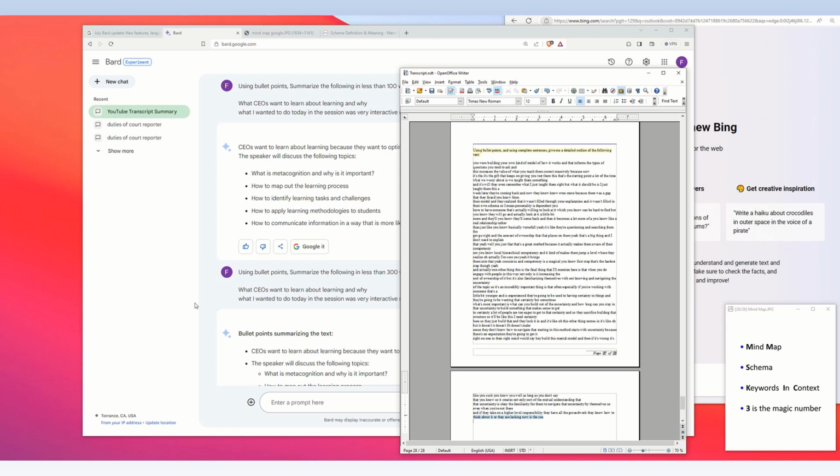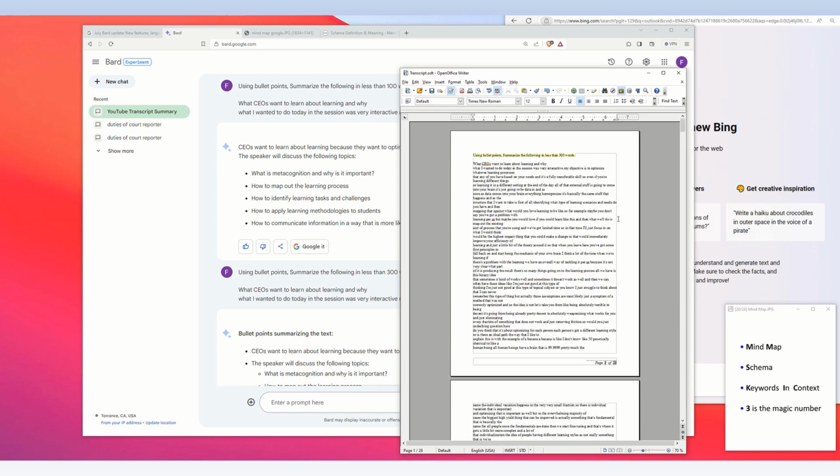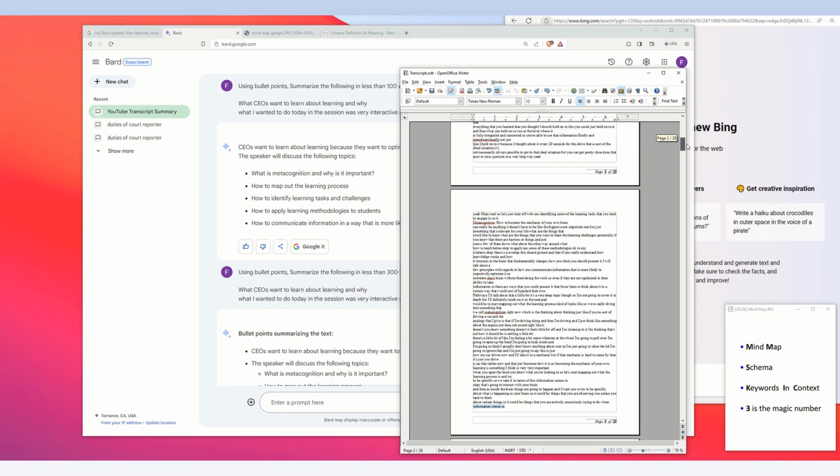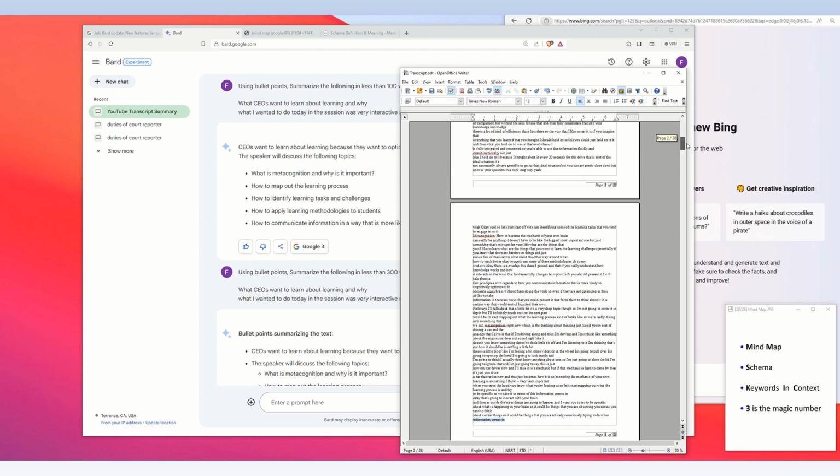I did a character count of how much was actually allowed, and Google Bard allowed about 8,000 characters, which came out to about 3 pages in a Word document. So basically I processed this information 3 pages at a time.